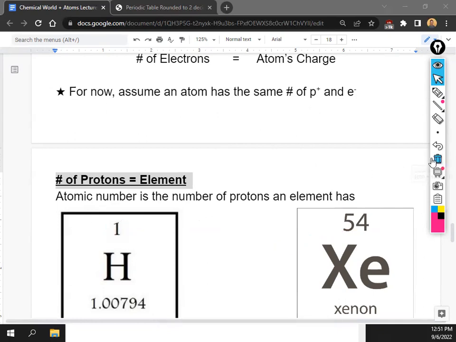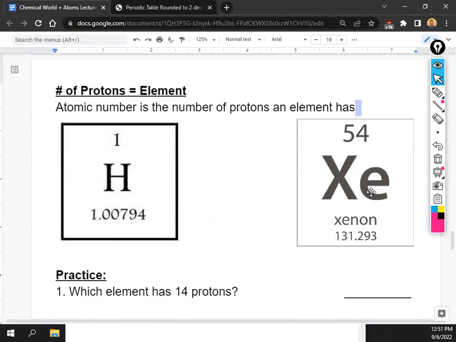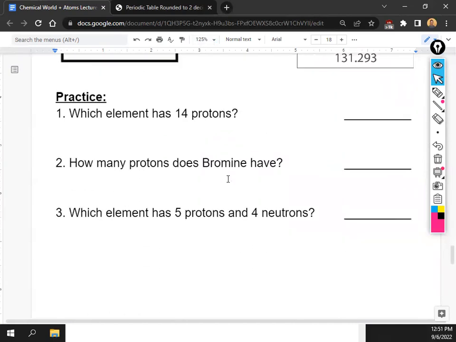Okay. All right, let's try some practice problems. So I'm going to give you guys maybe about 2.5 minutes. You can work with the person next to you, but I want you guys to answer these 3 questions on your paper. Again, just a reminder, you do not ever have to copy down the questions for this class. Just write your answer with the number next to it. But I want you guys to work with the people in your group. Again, the people with the same number in front of you.